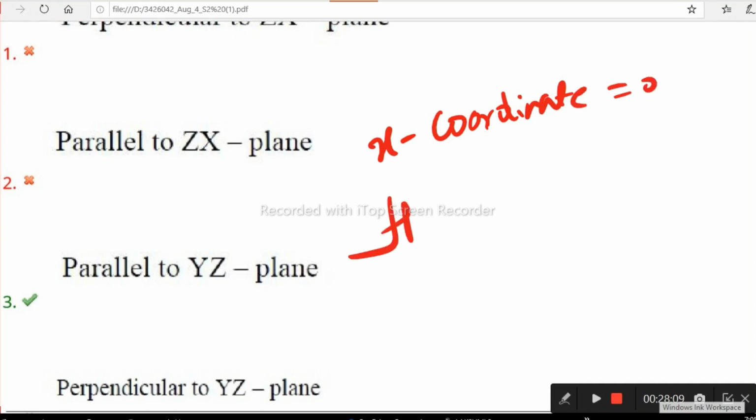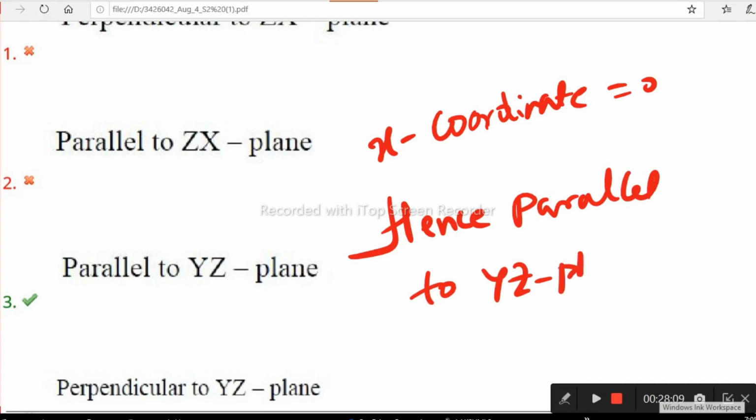Hence parallel to the yz plane. That is clearly given as the third option. So simple. You just have to recognize the position of A plus B. That's it. That is clearly the third option. Right? Now look at the next question.